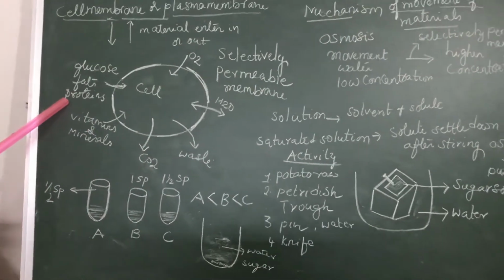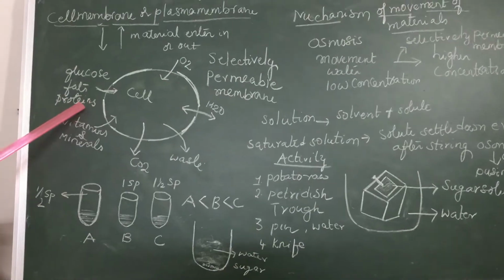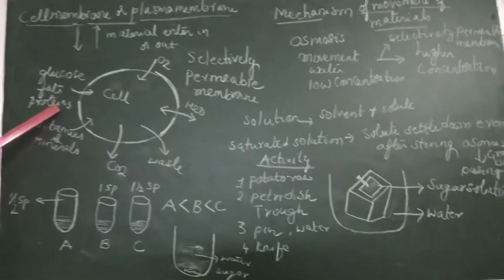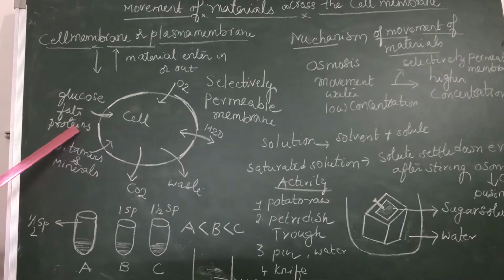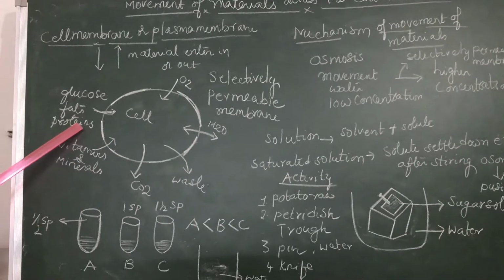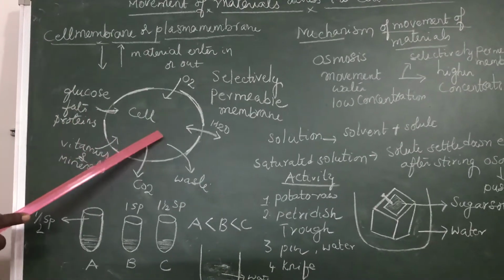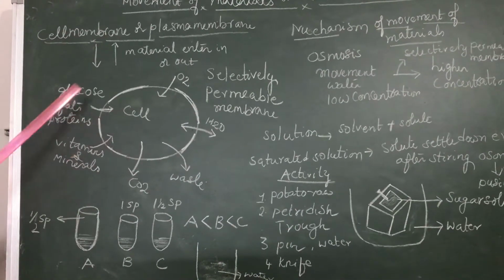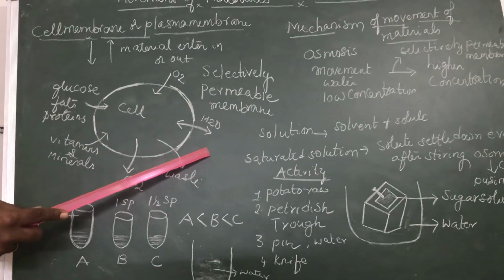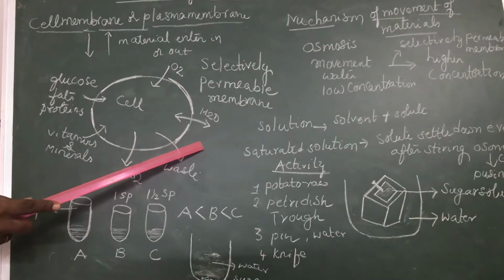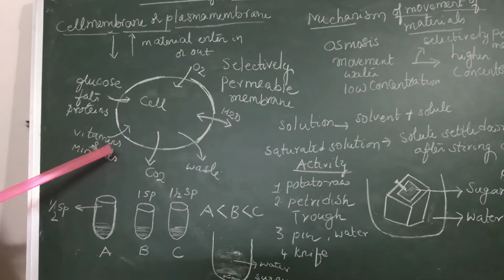Coming to the proteins. Proteins also cannot enter the cell directly. Protein should be in a very simple form called amino acids. Only amino acids can enter into the cell. The majority of our digestive enzymes and hormones are made up of proteins. So that's why proteins will exit from the cell. Proteins may enter into the cell and proteins may exit out of the cell in the form of hormones, enzymes and juices.